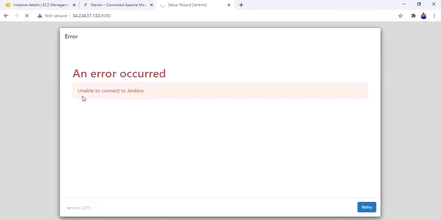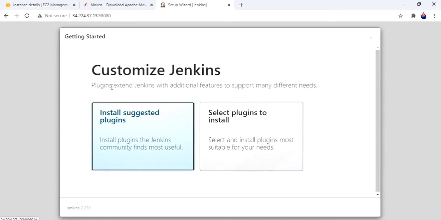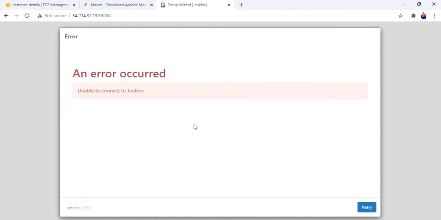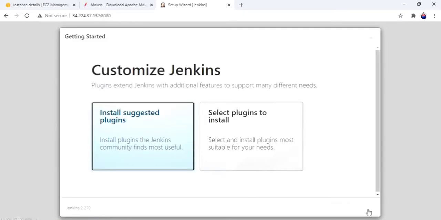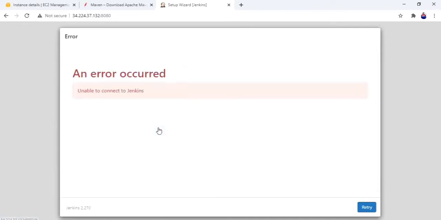It's a network issue. Today I have a very bad internet connection. Why is this happening?